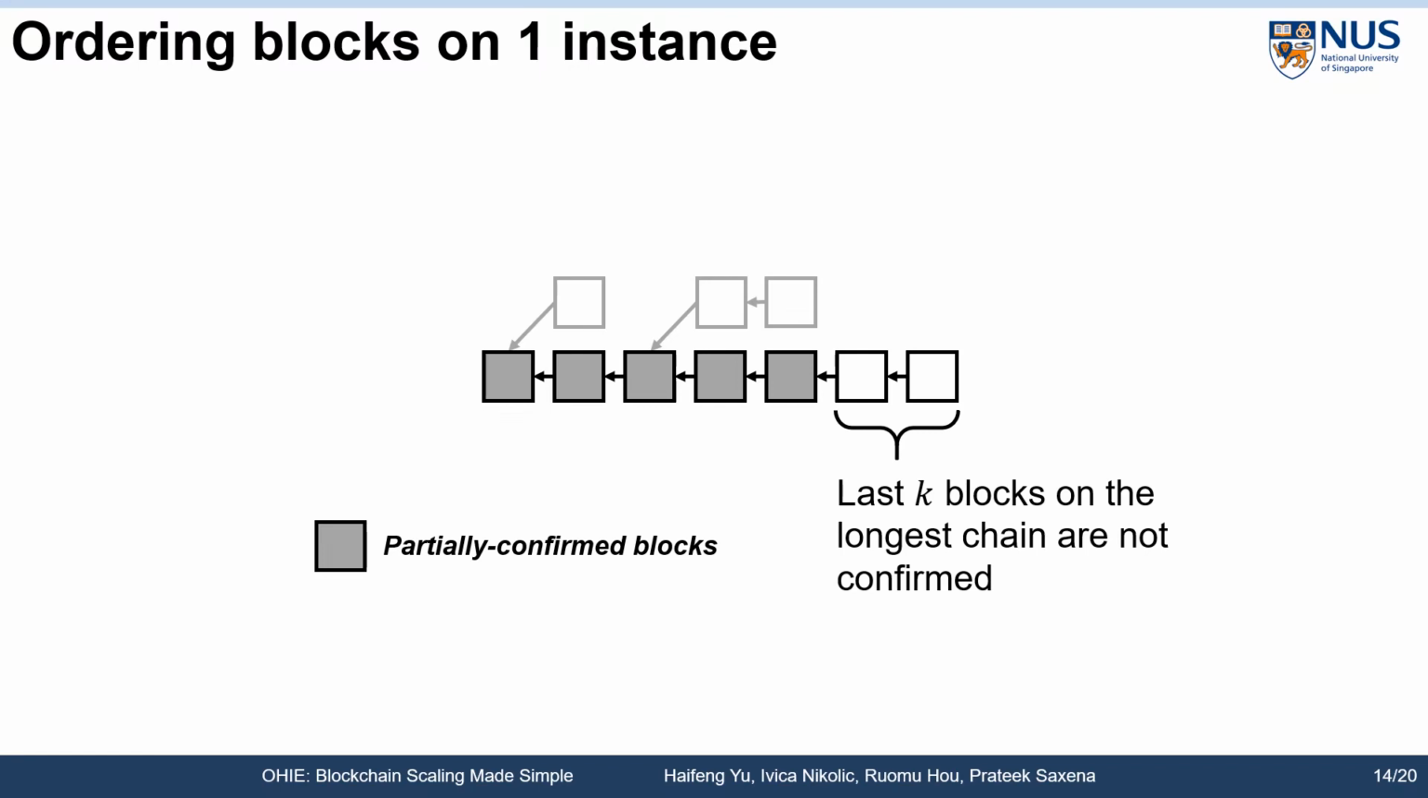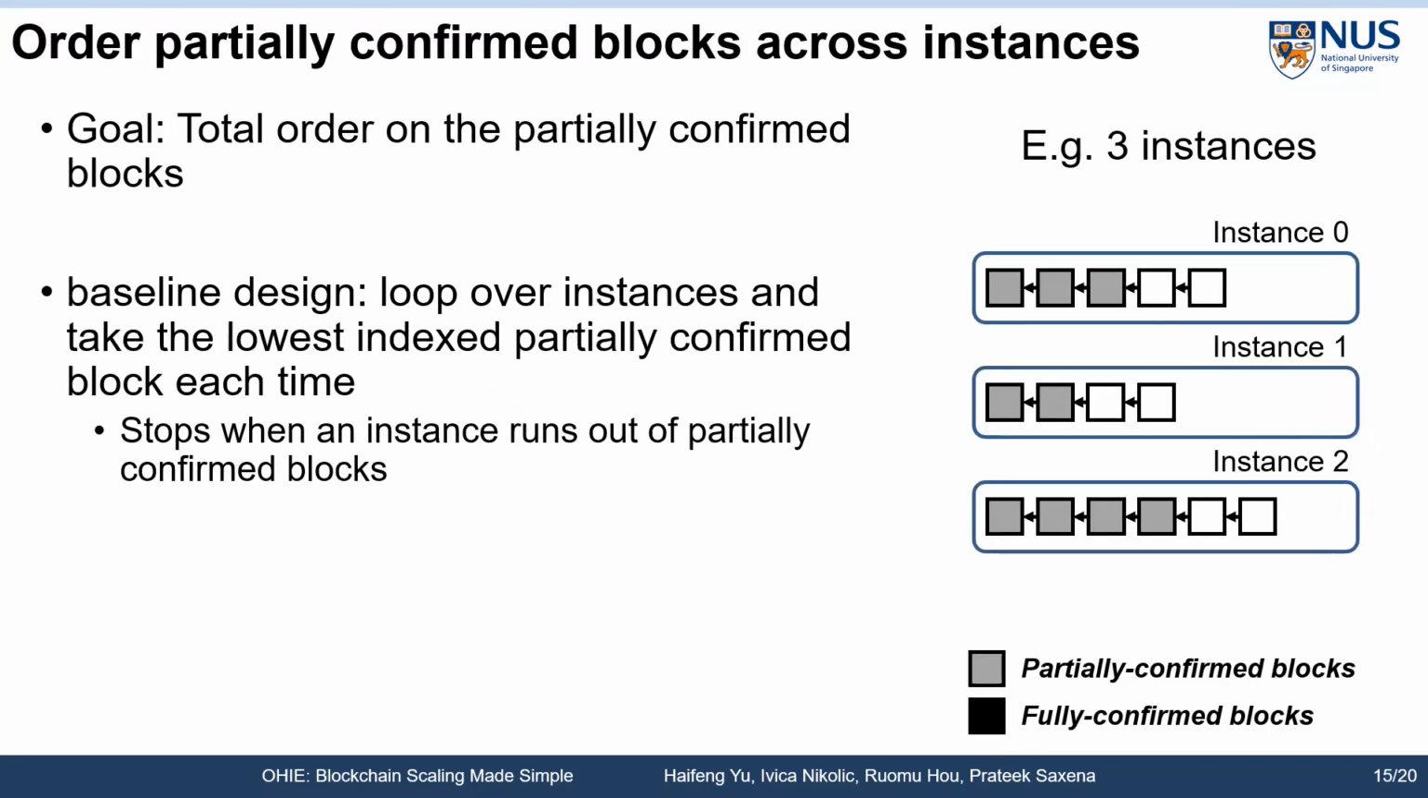Let's start with a single instance of Nakamoto consensus in OHIE. We follow the same way as Nakamoto consensus in ordering the blocks on a single instance. Specifically, the list is obtained by removing the last k blocks from the longest chain, where k is a security parameter. Let's define all the remaining blocks in the list as partially confirmed blocks. We have partially confirmed blocks on each single instance, and now we are to include the partially confirmed blocks into